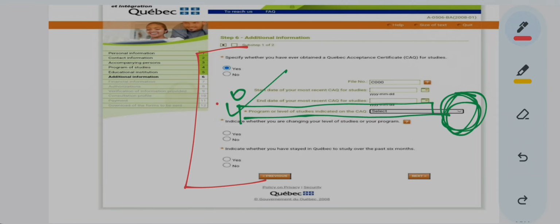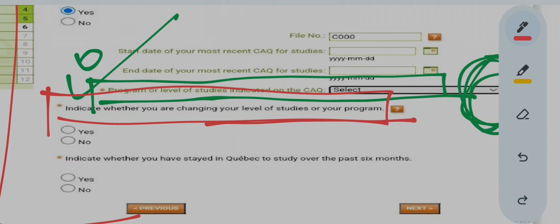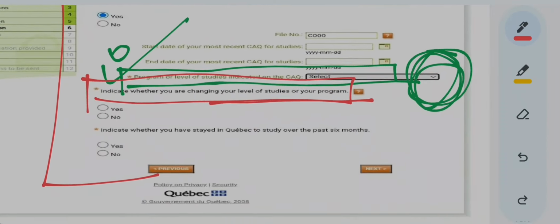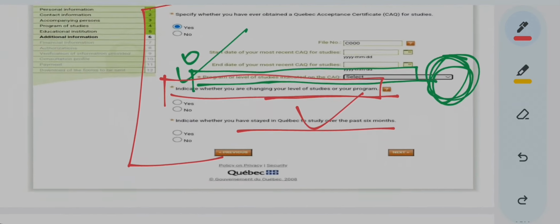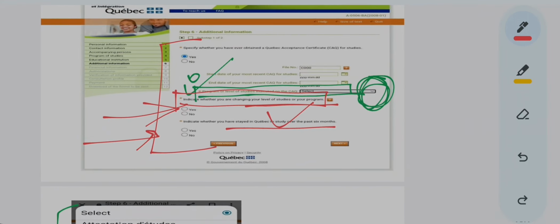Now what is the other thing written over here? Indicate whether you are changing your level of studies or program. So indicate according to whatever applies to you. You say whether you are changing your program this time, yes or no, or indicate whether you have ever stayed in Quebec to study over the last 6 years. So are you in Quebec and applying for this, or are you in a different country and applying for this? Whatever is valid for you, you will have to mention over here.